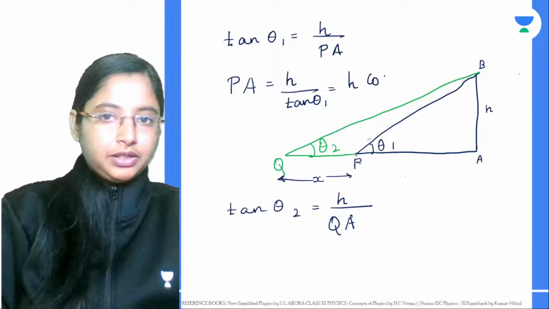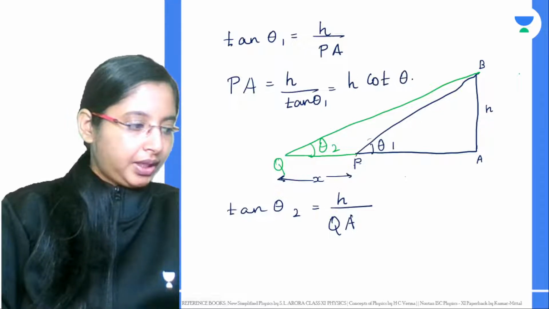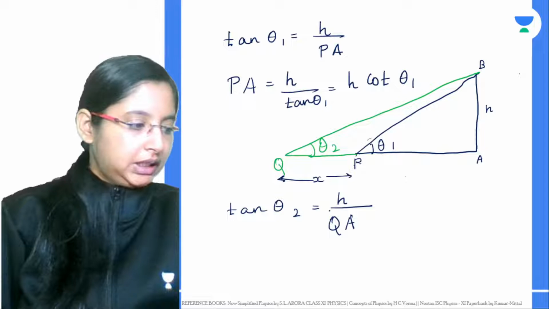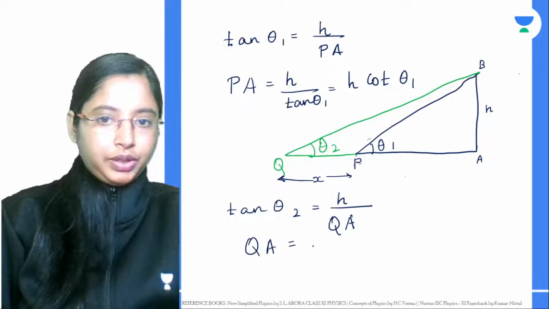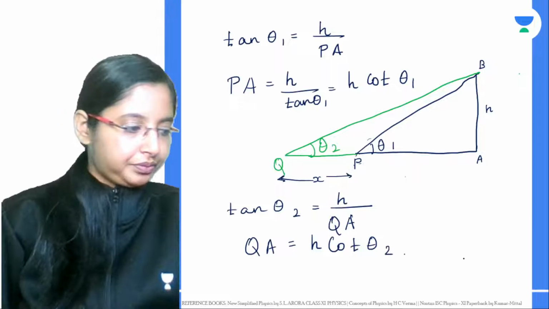So you get this as H cot theta 1. Similarly, QA will be H cot theta 2.